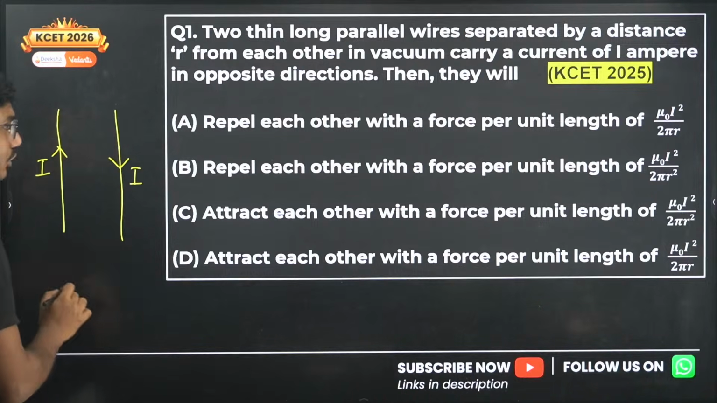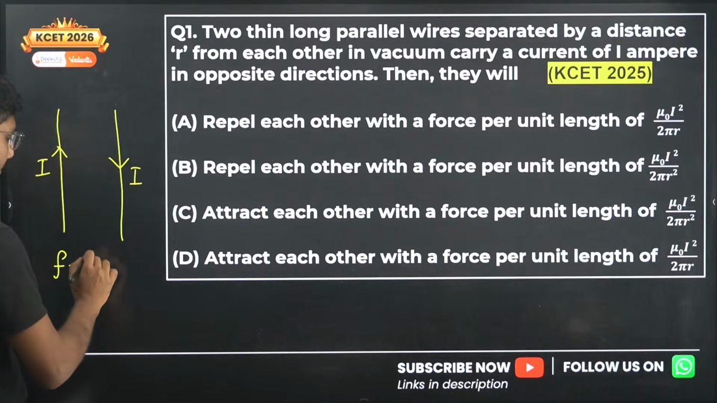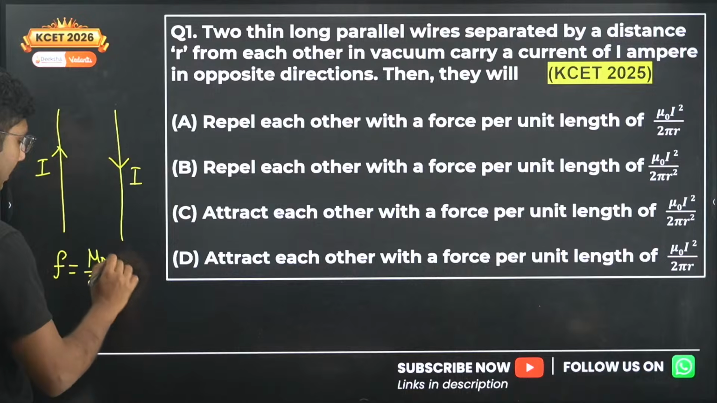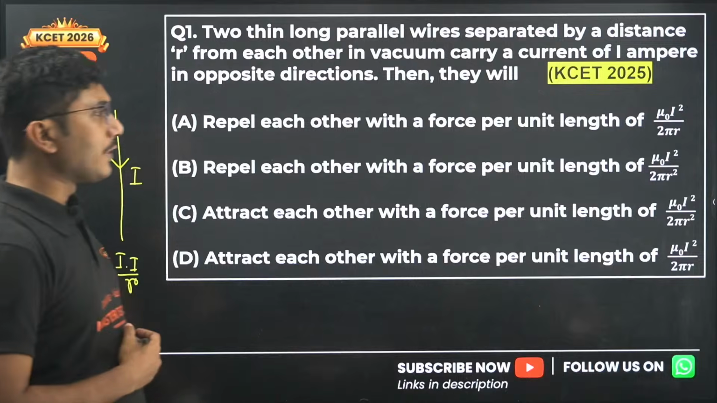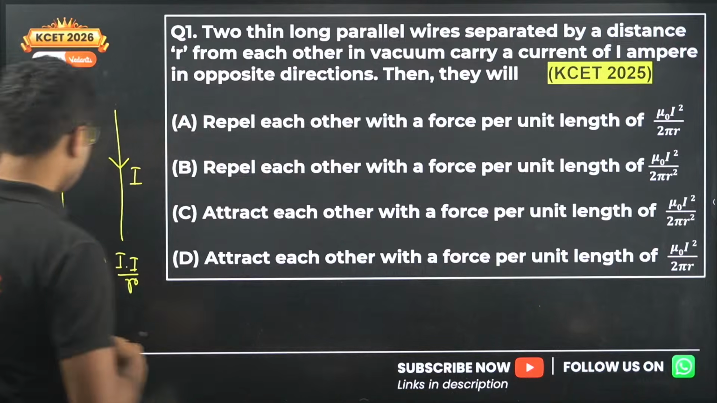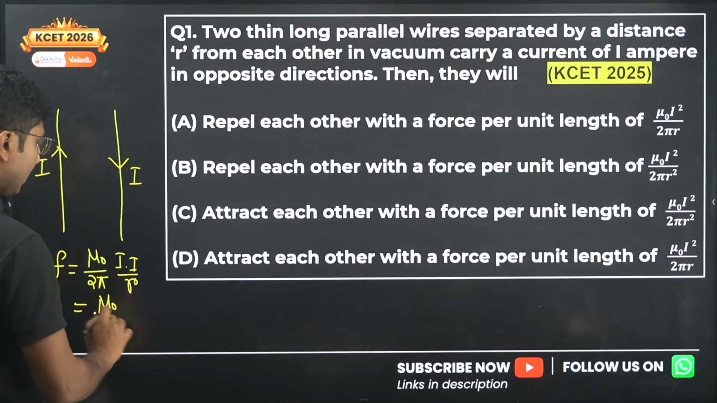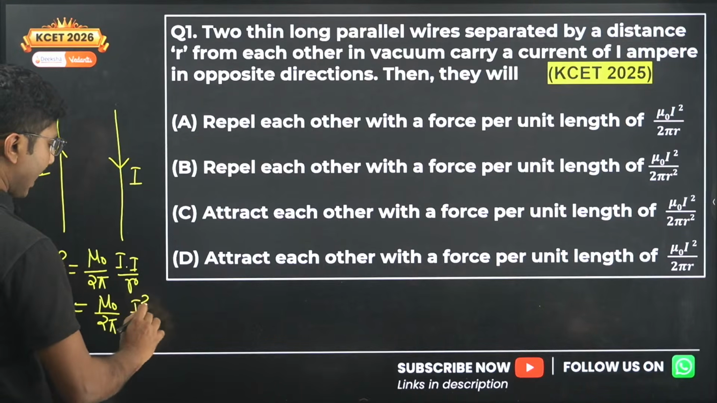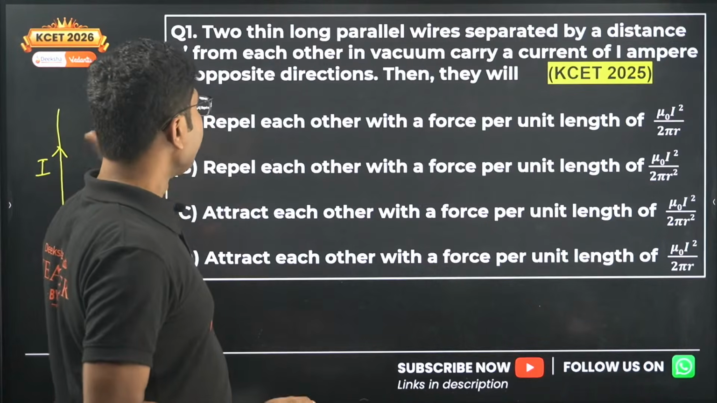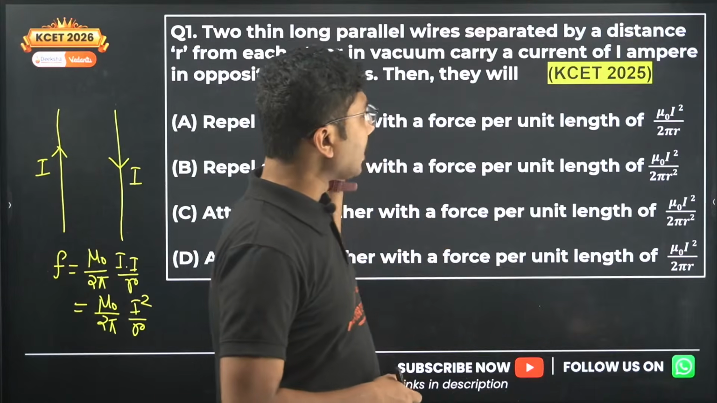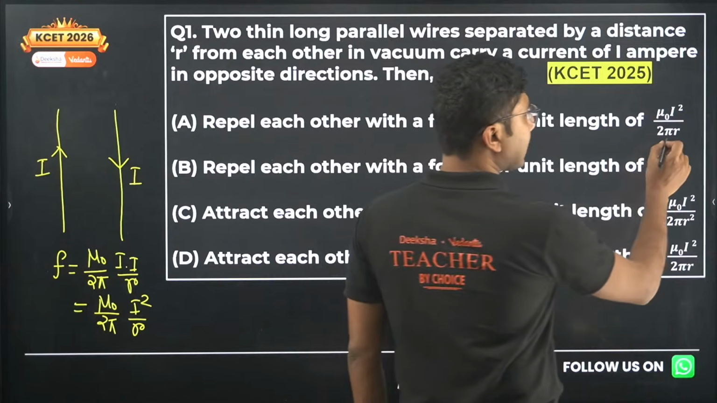Force per unit length is given by mu naught by 2 pi I1 I2 by R. There is no square over here, only simple R is there, and that will be mu naught by 2 pi I square by R, and this force is repulsive in nature. So they repel each other with a force per unit length of mu naught I square by 2 pi R. So R is correct, not the R square.